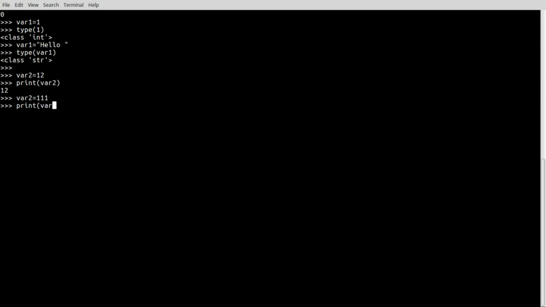Yep, you are correct. Yeah, I know you guys are very genius. So it will print 111. Got it? So a variable is something of which you can modify the data. You can change the data assigned to it. You can change the values assigned to it.